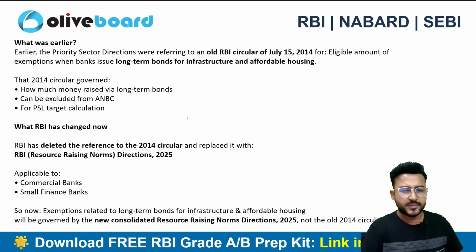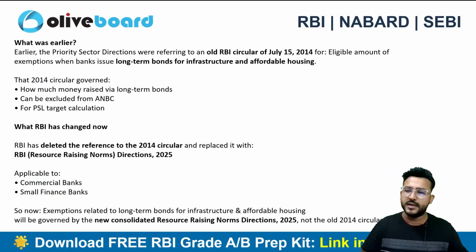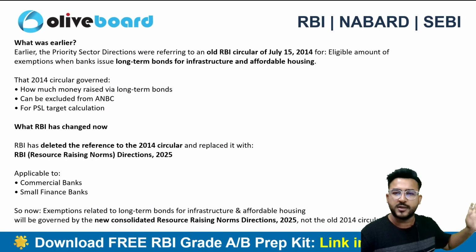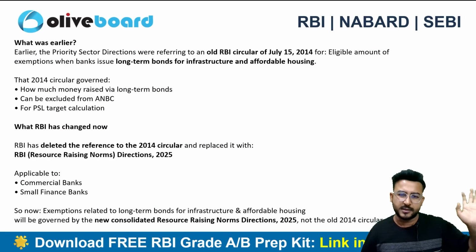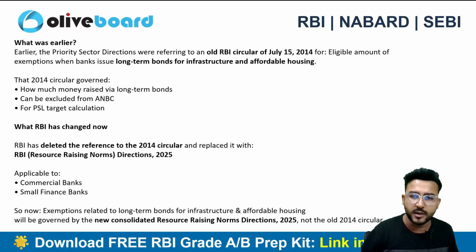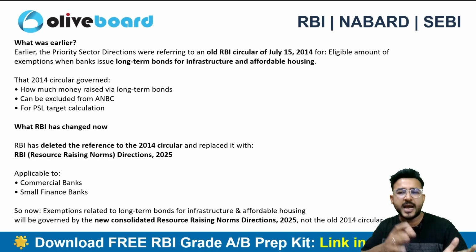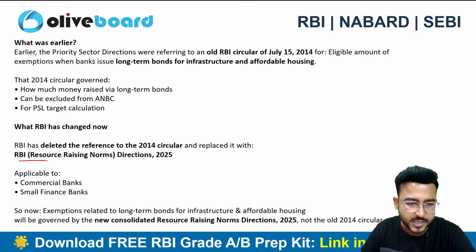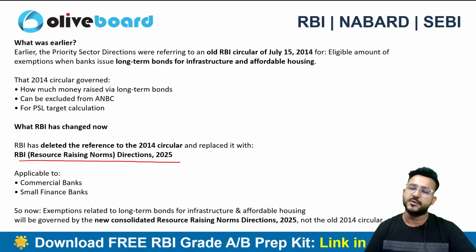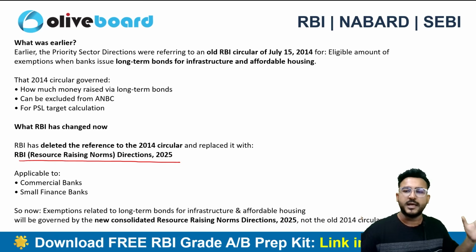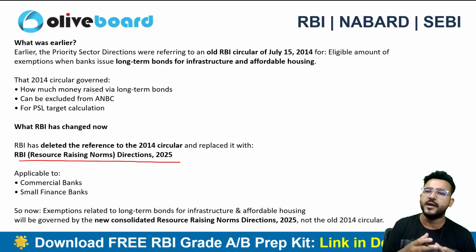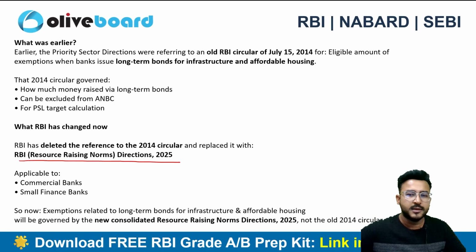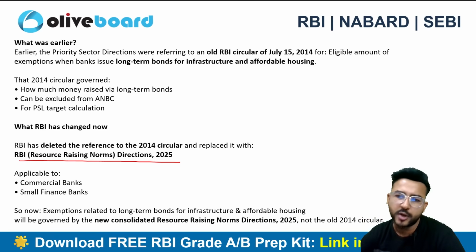Now earlier, this is nothing but a mere circular change. Earlier in this particular line, we were referring to an old circular, dated approximately July 2014, and now the RBI has deleted that reference and changed it to the RBI Resource Raising Norms Direction 2025. We all know that the RBI has consolidated a lot of directions in 2025, and that's why the earlier direction is now not relevant.